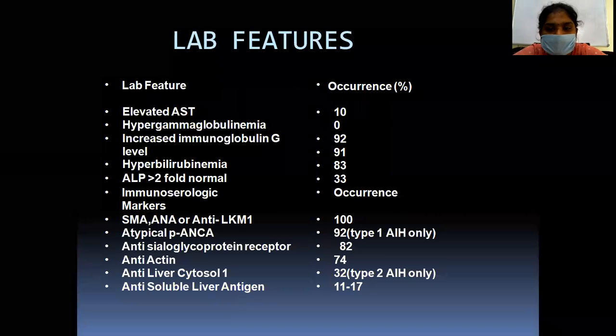The elevated AST occurs in around 10%. Then hypergammaglobulinemia in around 10% again. Increased immunoglobulin G levels in 92%. Hyperbilirubinemia. AST to ALP ratio more than 2. Then immunoserological markers, and these are the antibodies.